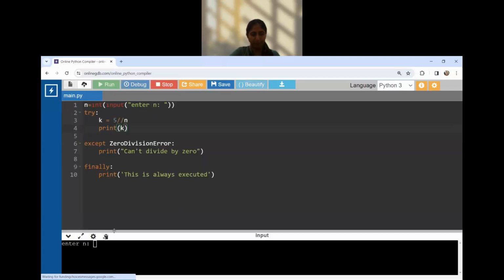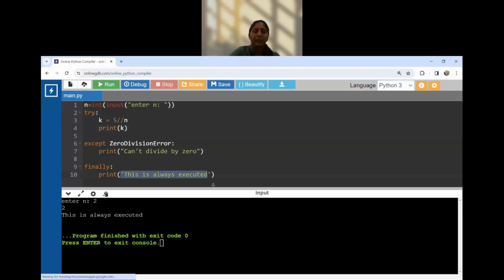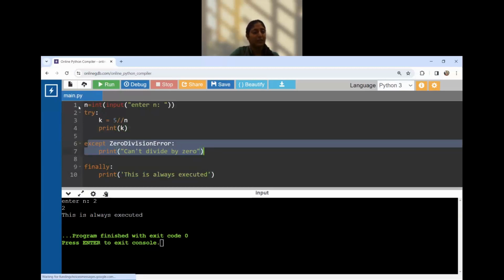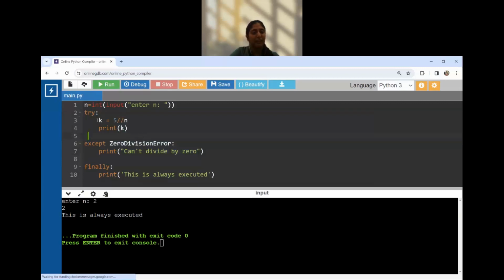Okay. 2. And this finally block was still executed even though we didn't go to the except block. Our try was successful. There was no exception. So it printed the value of k and then it went to the finally block.